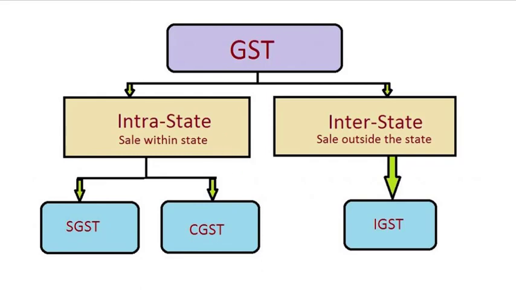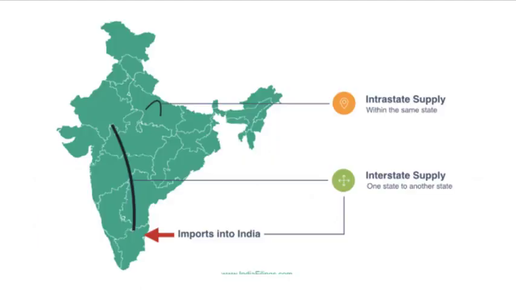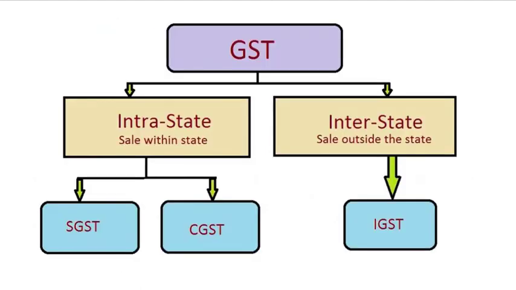In intrastate transactions, a seller has to collect both CGST and SGST from the buyer. The CGST will get deposited with the central government and SGST will get deposited with the state government.